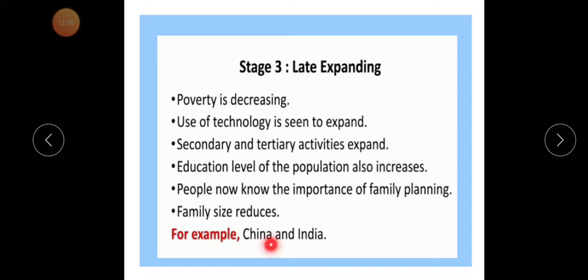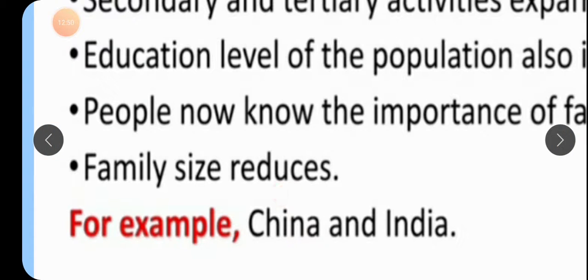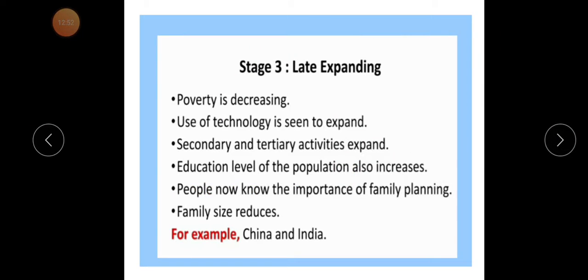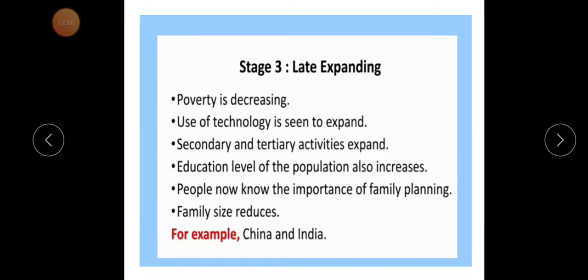India and China are both there. Poverty is decreasing because of development. Secondary and tertiary activities are developed, and use of technology is also seen to expand. The education level of the population also increases. People now know the importance of family planning, and that's why family size is reduced.